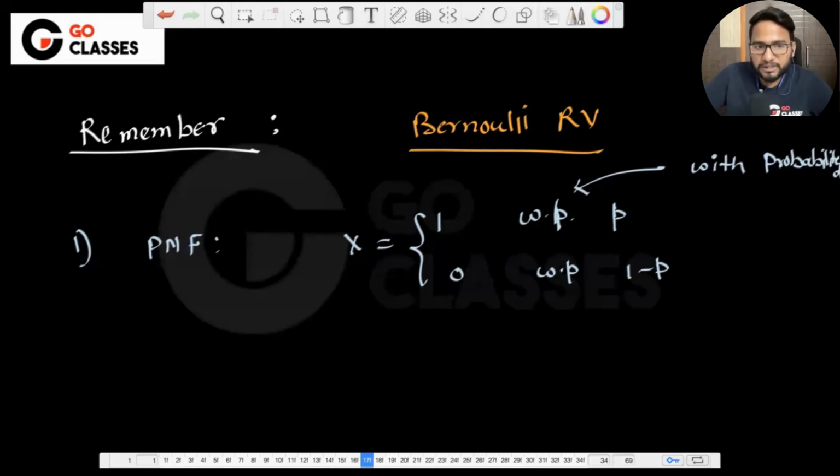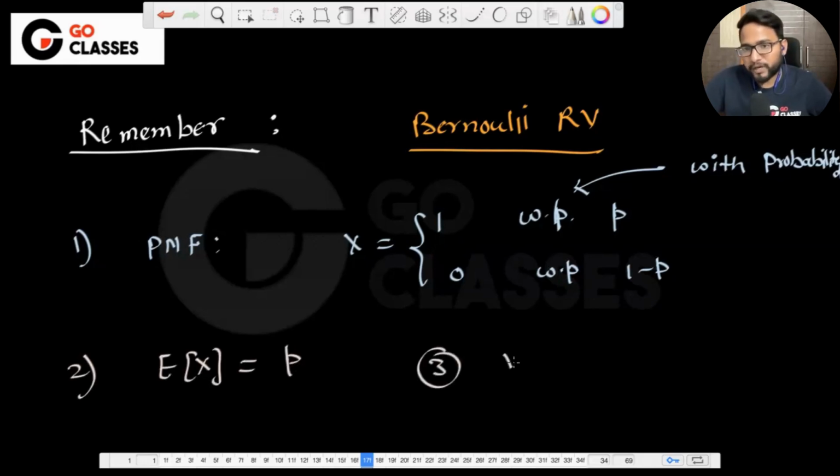Okay. And this is the first thing to remember here. The second thing to remember is expectation of X is P. The third thing to remember is variance of X is P into 1 minus P. Okay. Just remember these things.